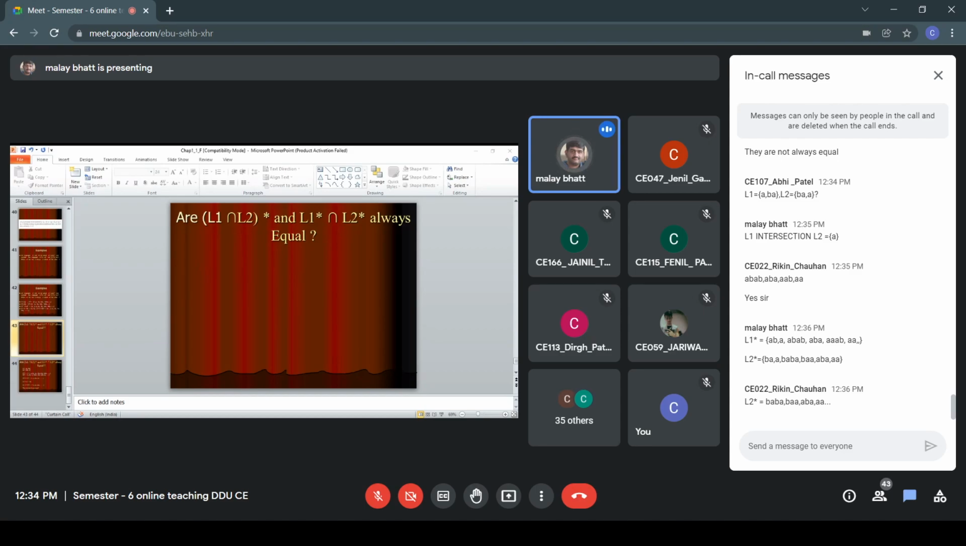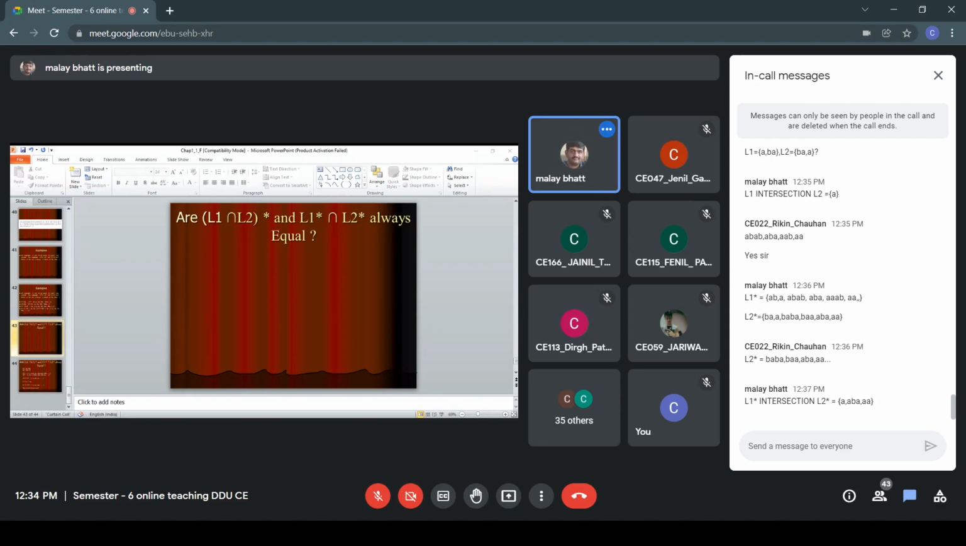Okay, so L1 star intersection L2 star is equal to, we are getting elements like A, you can see it is common. Then we have ABA, then we have AA. So at least we can see three elements in this. Three elements are clearly visible: A, then ABA, and AA. Clear?